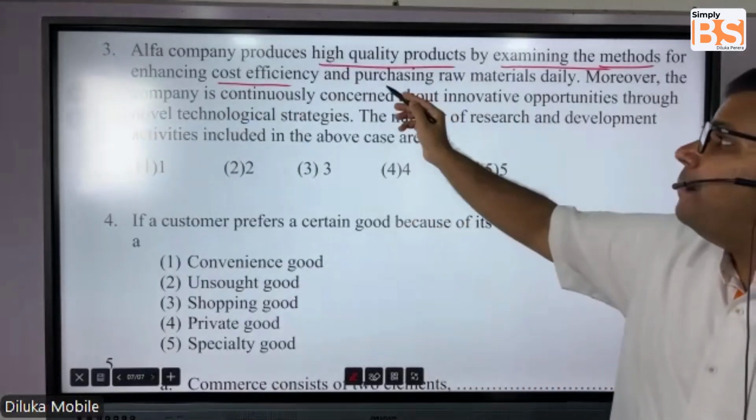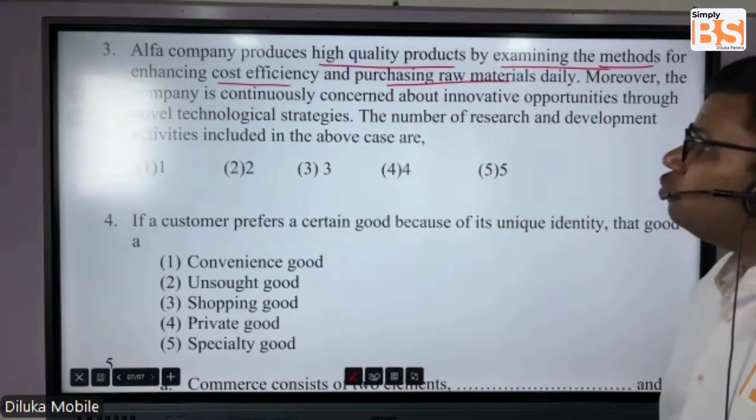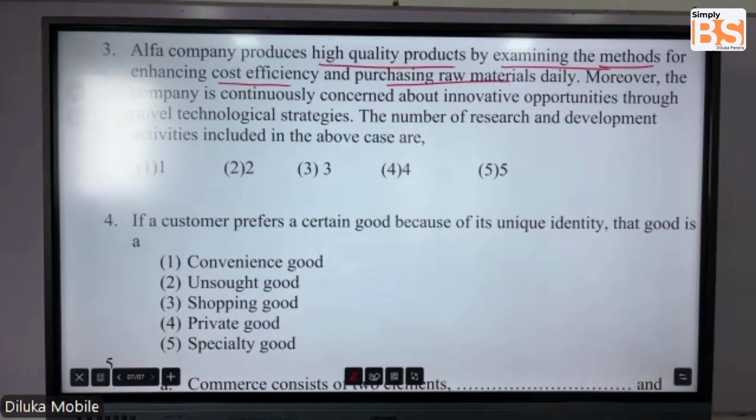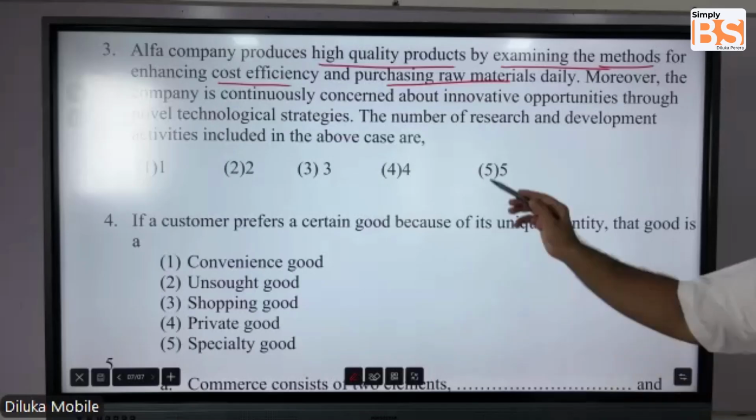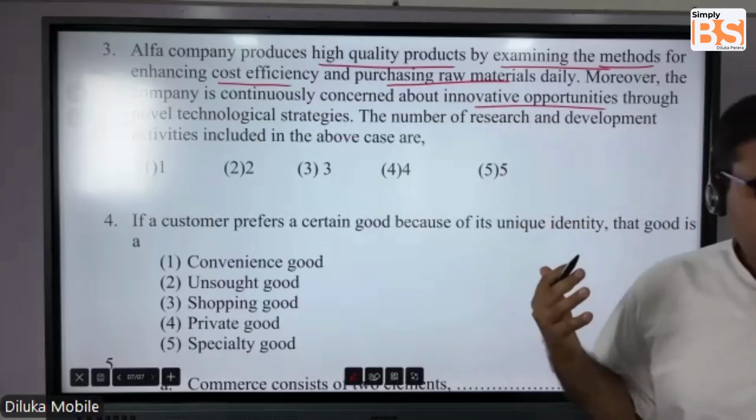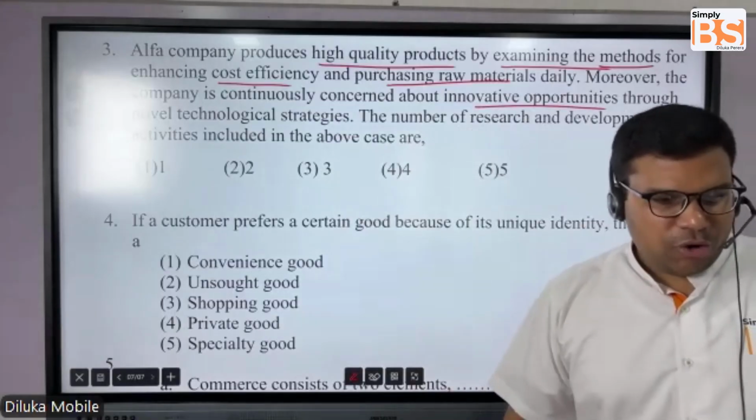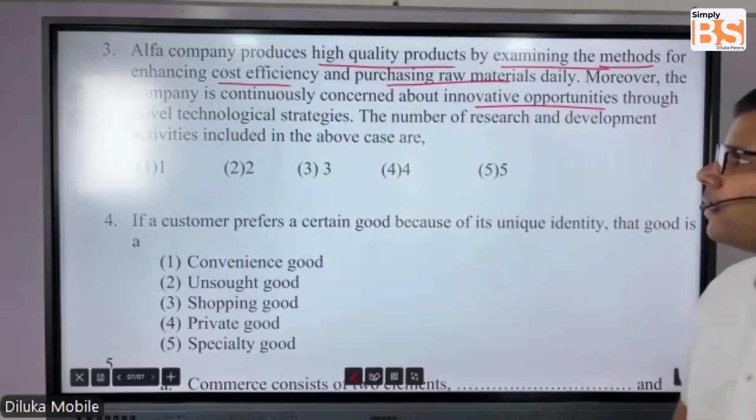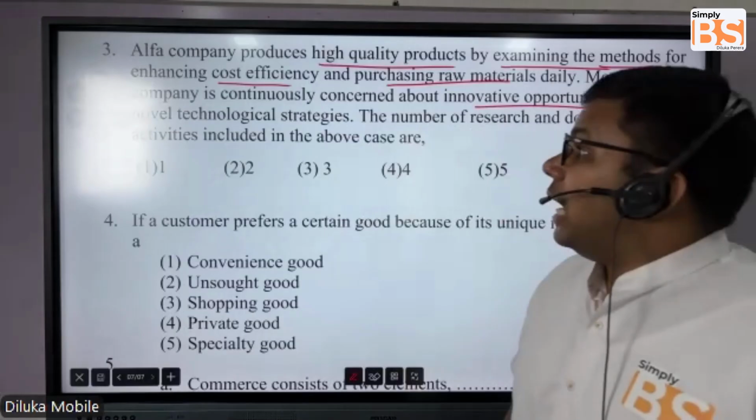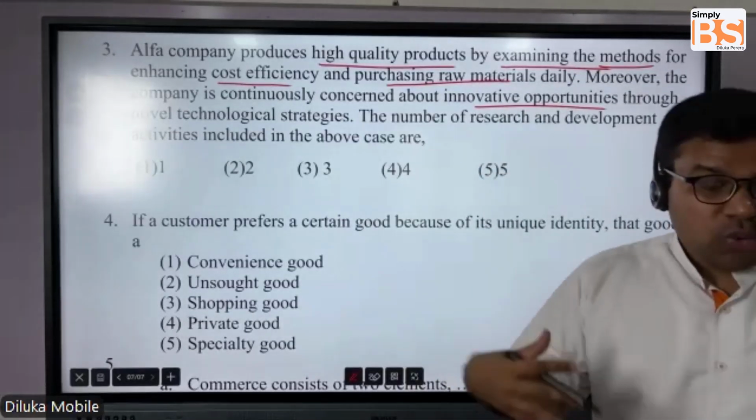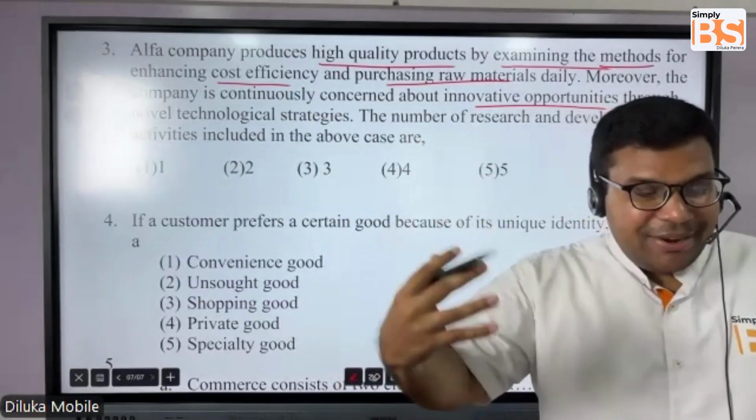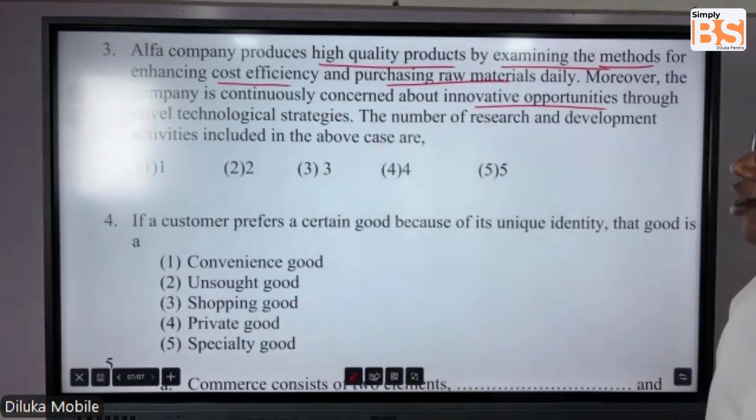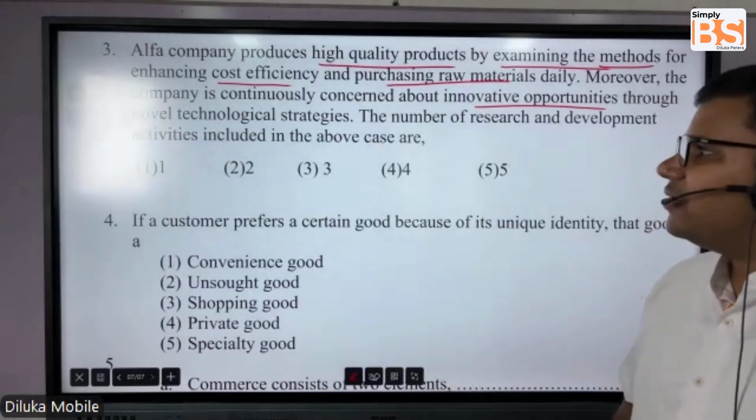And also they're trying to find methods to enhance purchasing raw materials daily. Moreover, the company is continuously concerned about innovative opportunities. Innovative means what? New things, right? You have innovative ideas means you have new ideas. Innovative opportunities through novel technological strategies. Through new technology, we are going to introduce new things. The number of research and development activities included in the above case.